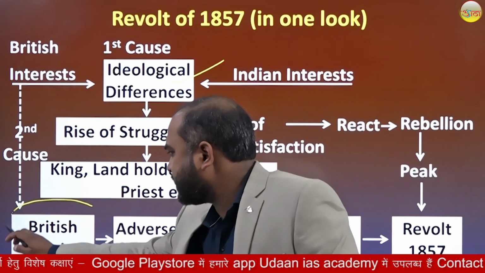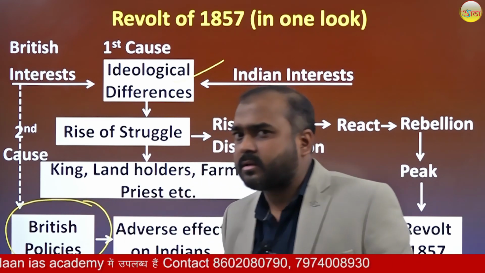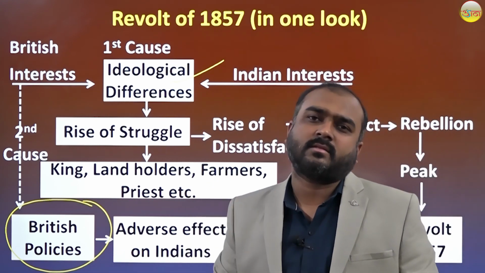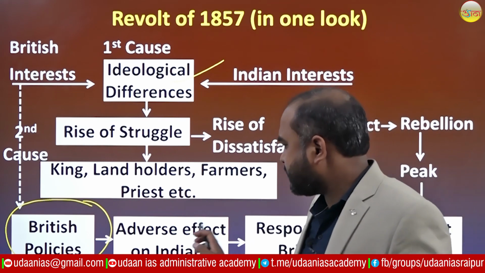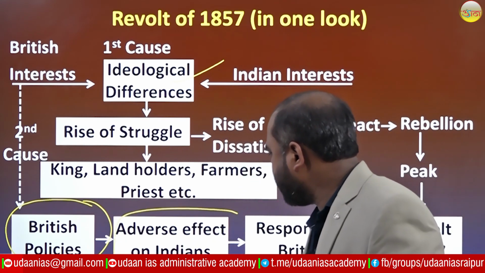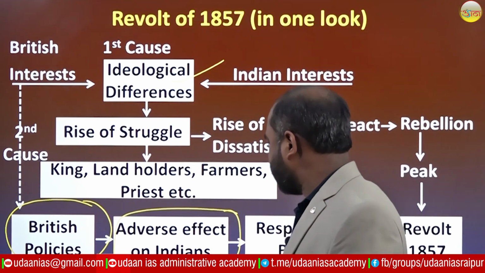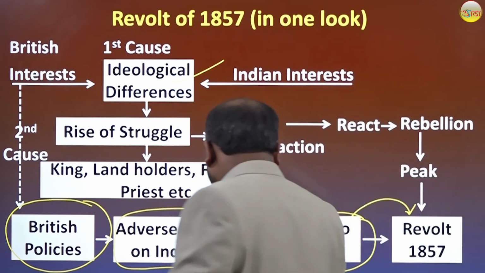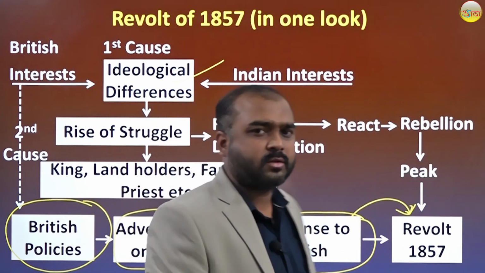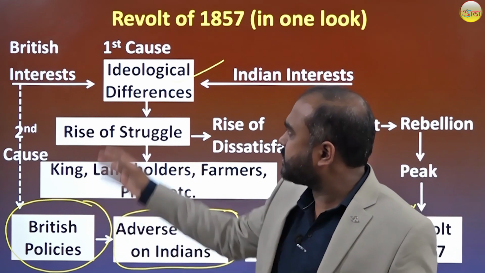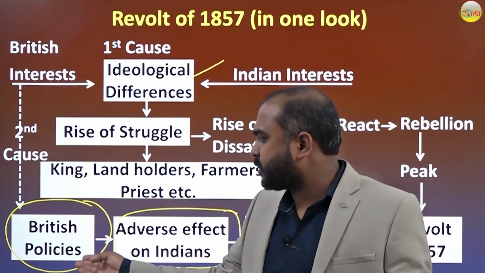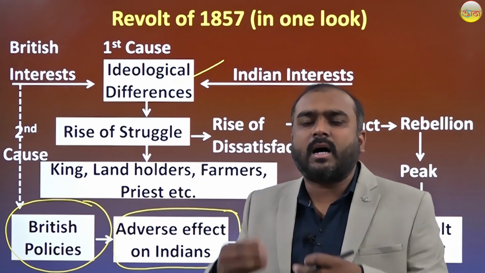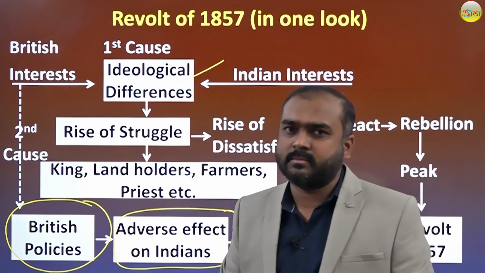Similarly, the policies executed by the British government did not match Indian expectations. Obviously, the policies adversely affected the Indians' thoughts, which in turn converted into the revolt of 1857. So these two causes, ideological differences and British policies, enhanced the uprising.